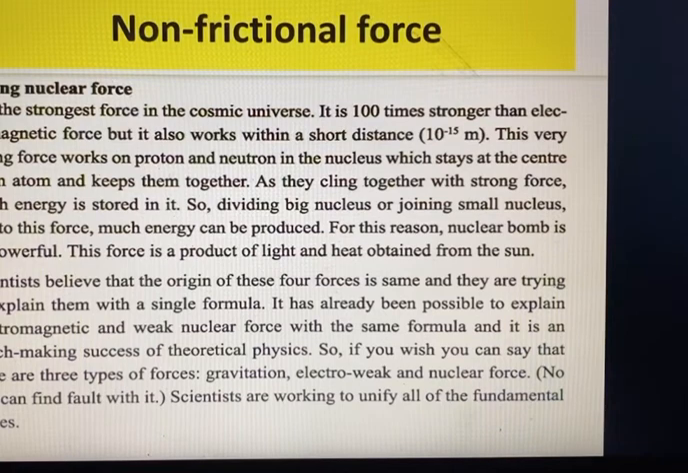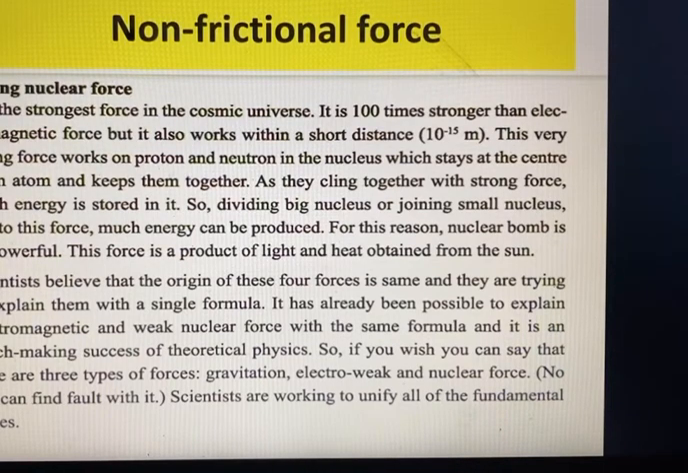You know what is proton and neutron in the atom? Yes, of course you know. So this very strong force works on proton and neutron in the nucleus, which stays at the center of an atom, and keeps them together. As they cling together with strong force, much energy is stored in it. So dividing a big nucleus or joining small nuclei due to this force, much energy can be produced. For this reason, a nuclear bomb is powerful. This force is the source of light and heat obtained from the sun.